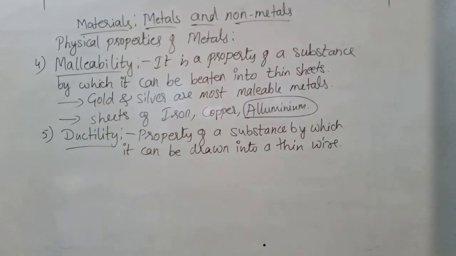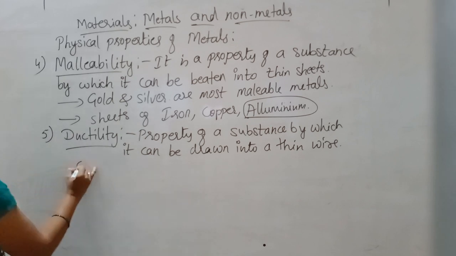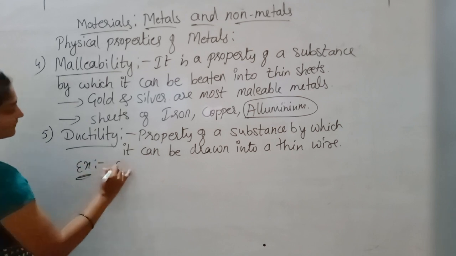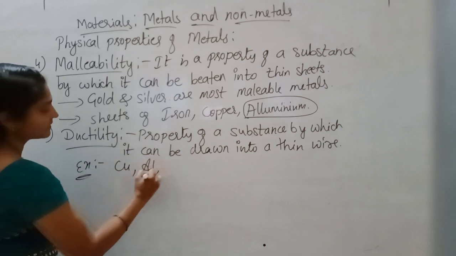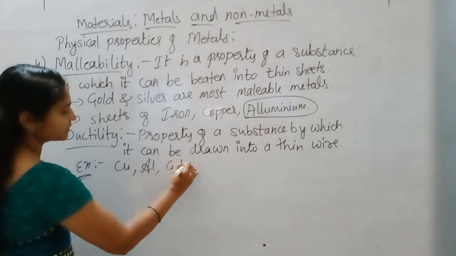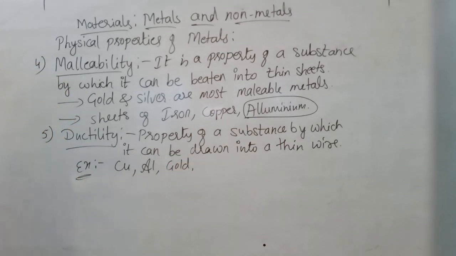Copper wire and aluminium wire are used for transmission of electricity. Examples of ductility are copper and aluminium, and even gold wire. One gram of gold can be drawn into a wire of about 2 kilometres in length.